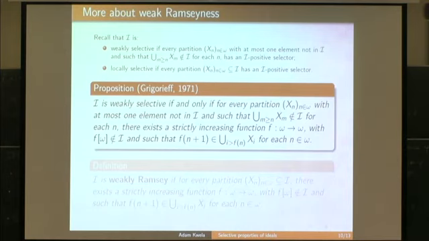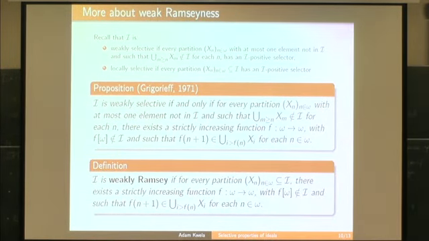And we can do the same with the definition of local selectivity. So we can define such a property: an ideal is weakly Ramsey if for every partition into elements belonging to the ideal, there is a strictly increasing function with range not in the ideal, and such that it satisfies this technical property.